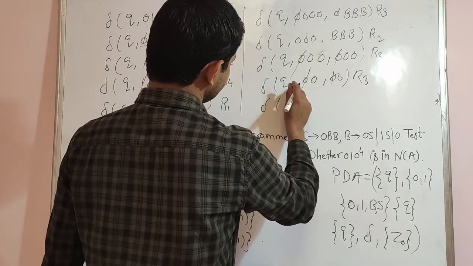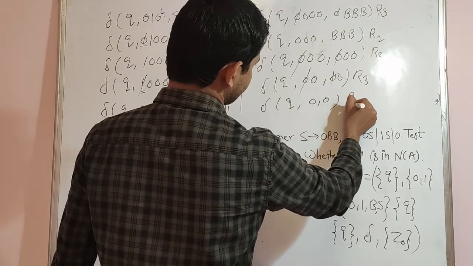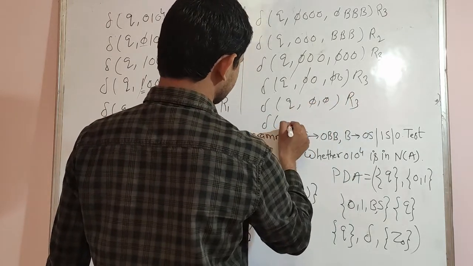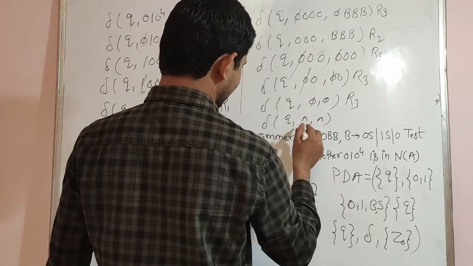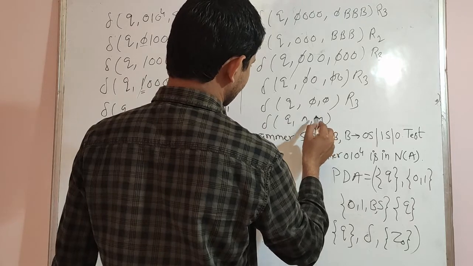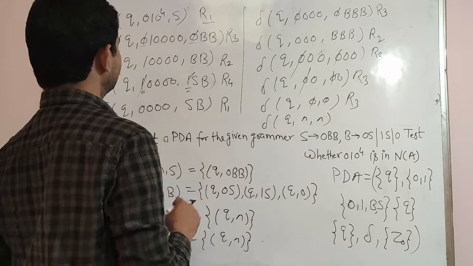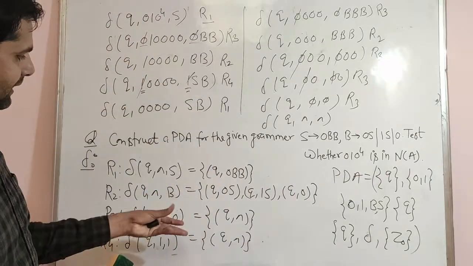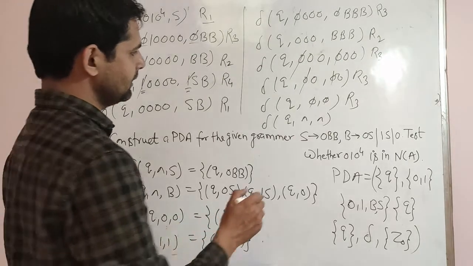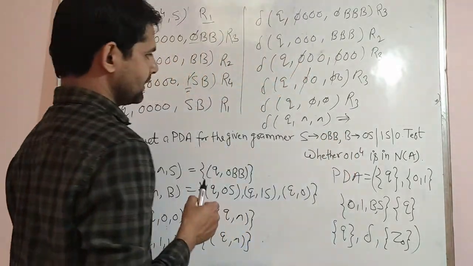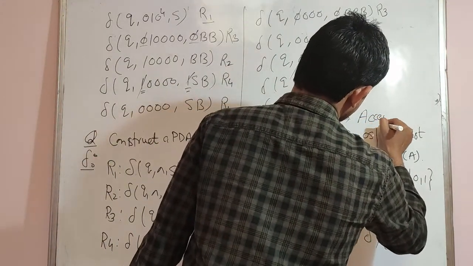Again we will pop that 0 with 0 by using R3. Then we have Q 0 comma 0. Again pop with R3. Then we have Q null and null. So that means stack is over, stack is blank. This means that given string, after complete scanning by using the given rules for the transition function, we are getting null, which means it is accepted by the push down automata.